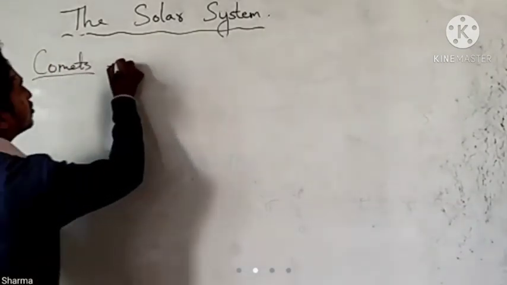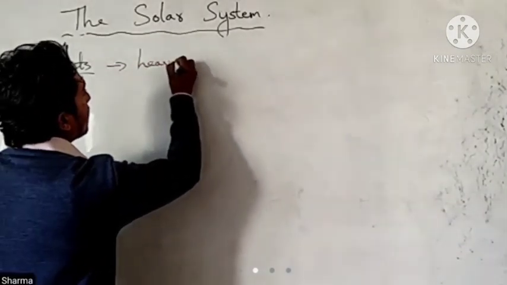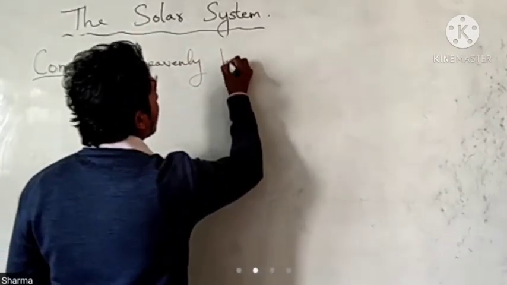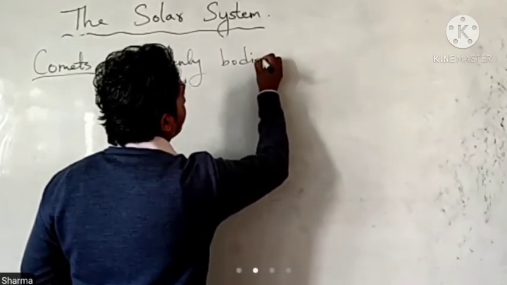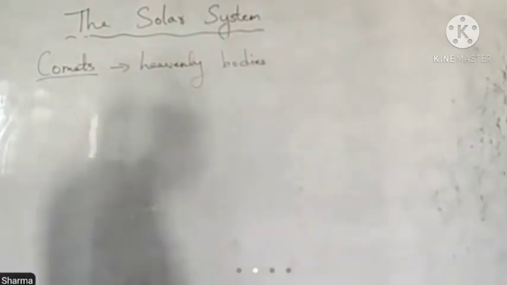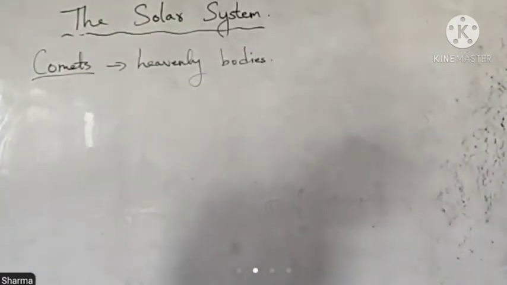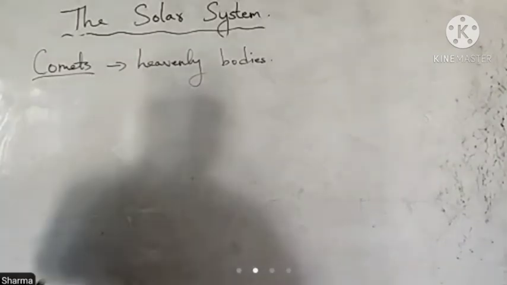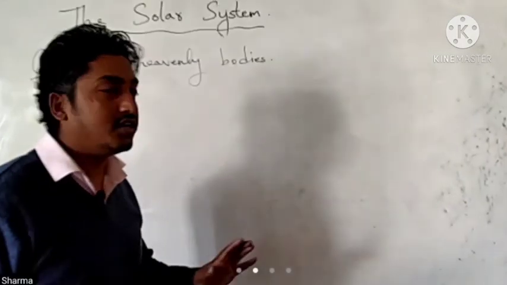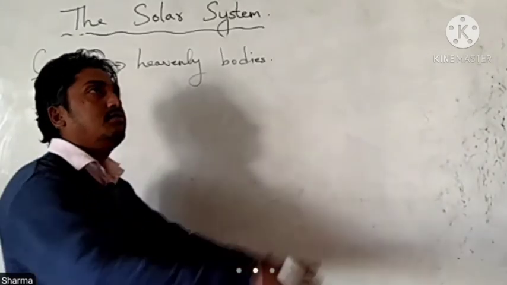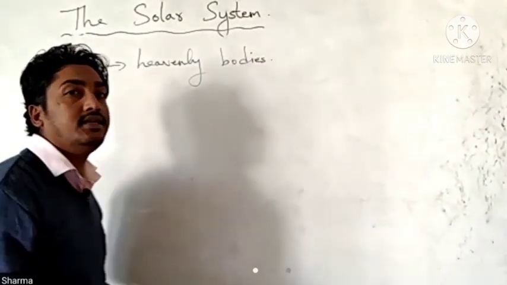They are also heavenly bodies that revolve around the sun in very large orbits. Comets have a very large period of revolution. That means they revolve for many years.